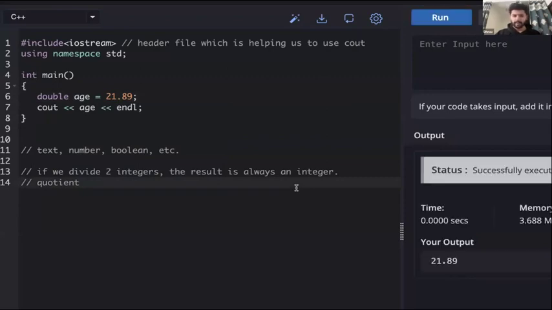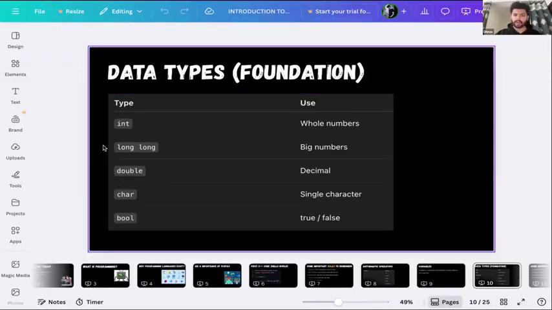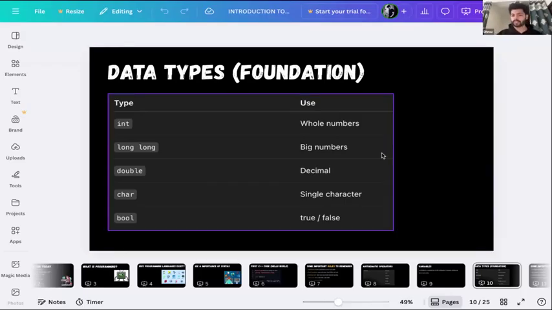So for appropriate data, choose which data type you will put this data in. You will not put milk in a pencil box, right? You have to choose an appropriate place to put that data. So we have integer, we have long long. Int and long long both store numbers without decimals, but long long can store big numbers, while integer can store small numbers. We'll discuss the range of both of them. Then double is used to store decimal point numbers.